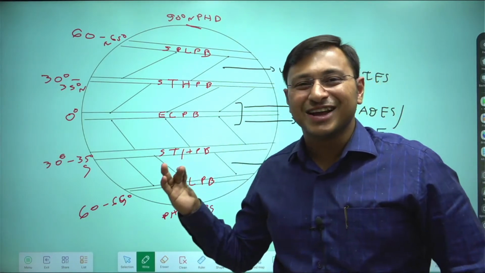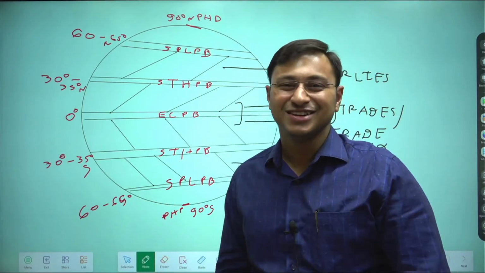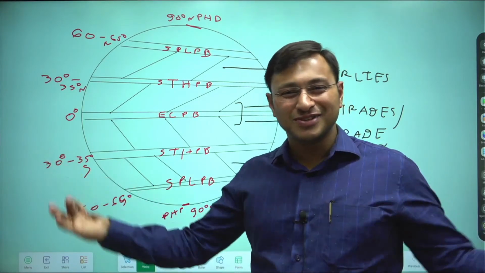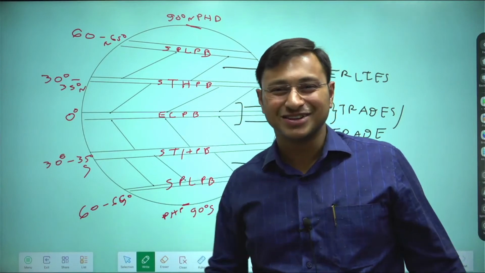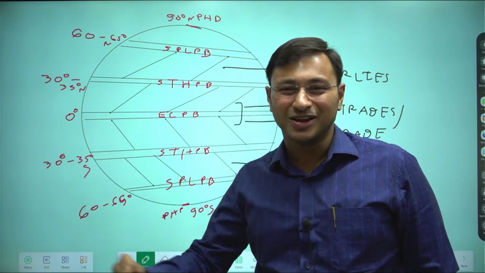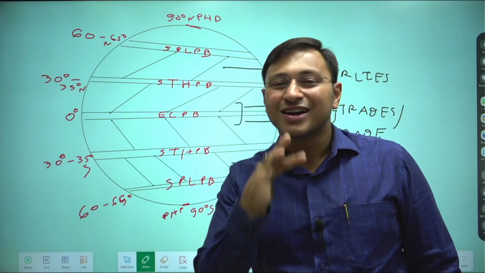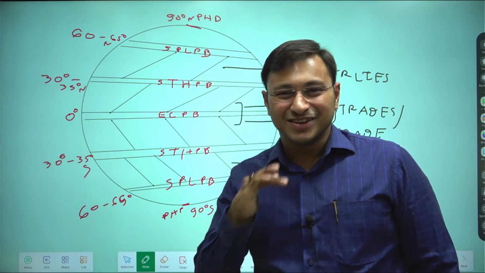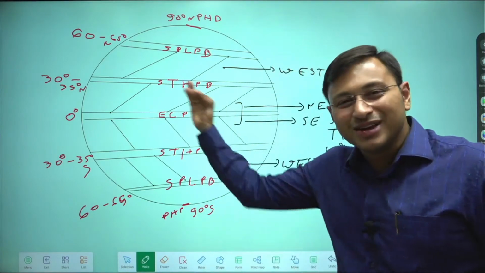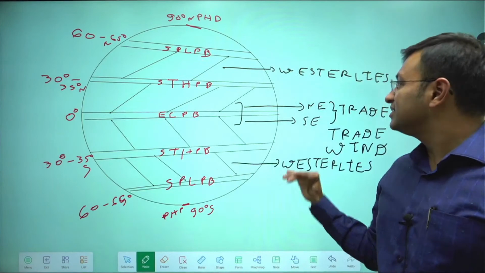It's like history will repeat itself, first as tragedy, then as farce. So those of you who are joining me today, you must have thought that geography is done, we are done with it in the 10th standard itself, but everything will come back and haunt you. Mind you, the earth is round, it's not flat, so what goes around will always come around. So never run from your challenges, never run from the hurdles, because they tend to come back in life. Similar is with earth, everything that will go around will surely come around. So these are westerlies.